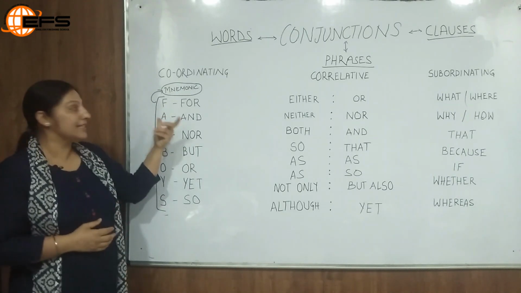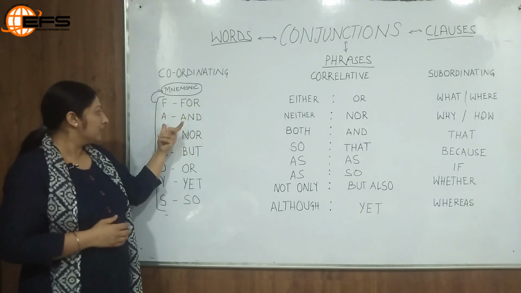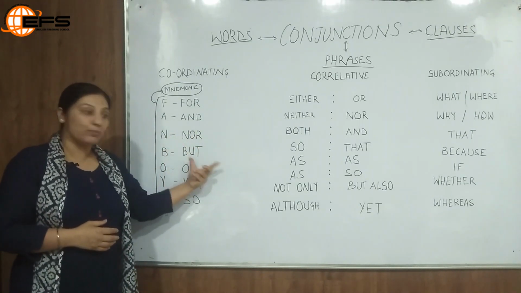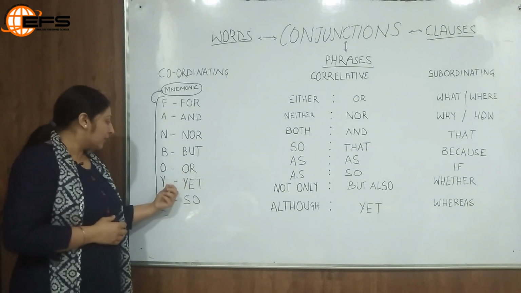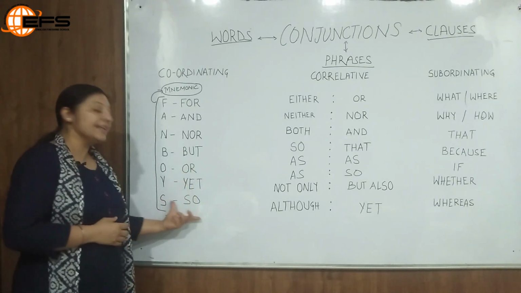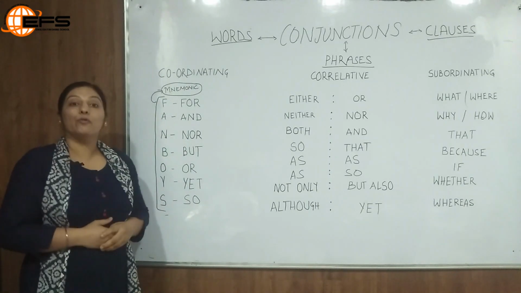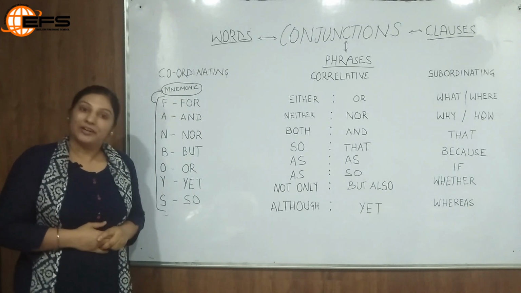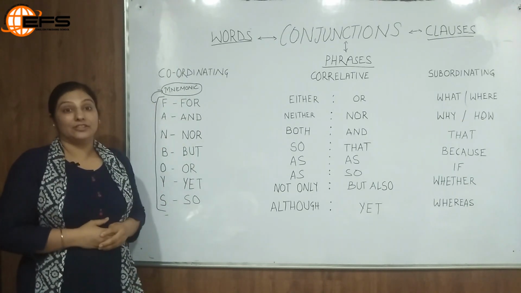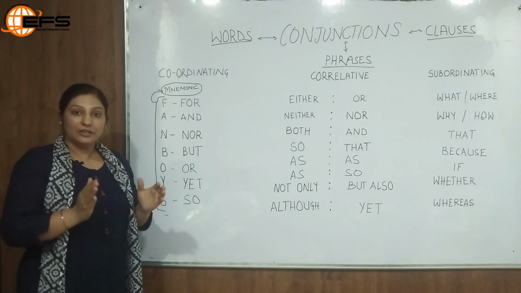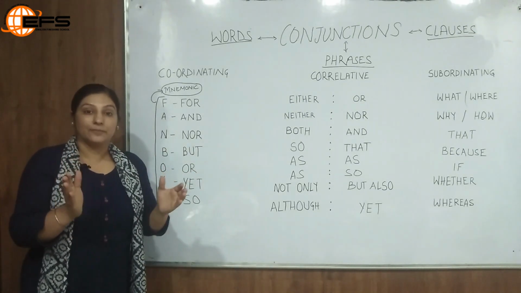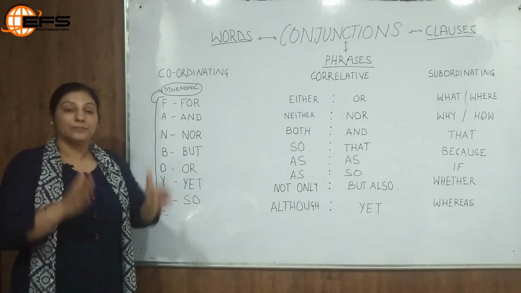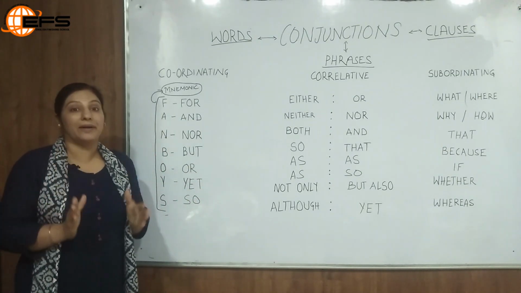So FANBOYS stands for: F stands for for, A stands for and, N stands for nor, B stands for but, O stands for or, Y stands for yet and S stands for so. So this is how this whole list of conjunctions comes under coordinating ones. Now what are coordinating conjunctions and where are they used? We need to remember that when we look at a sentence, it is divided into two parts, two clauses, and each clause is an independent clause.